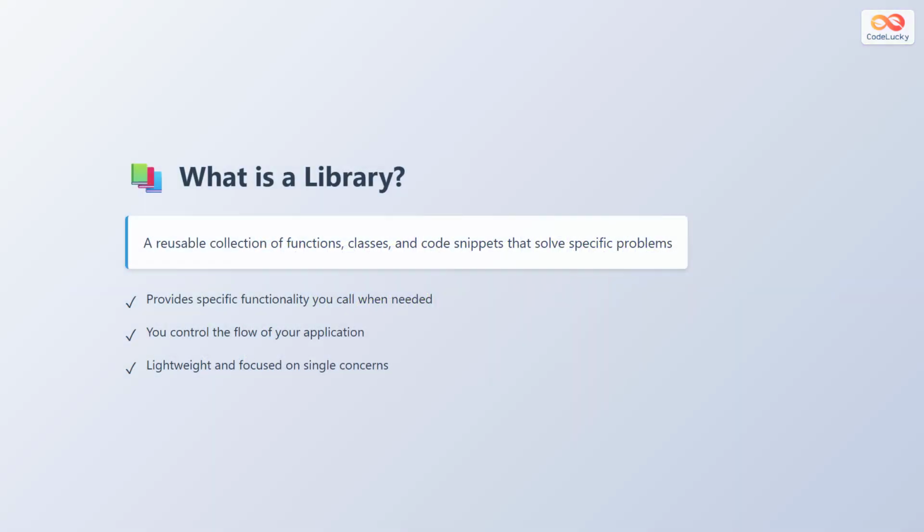A library is a reusable collection of functions, classes, and code snippets that solve specific problems. Think of it as a toolbox filled with ready-made tools. When you need a specific functionality, you call the library functions in your code. You have complete control over when and how to use these functions. Libraries are lightweight and focused on solving particular tasks. Examples of popular libraries include React for user interface building, jQuery for DOM manipulation, NumPy for numerical computing, and Lodash for utility functions.